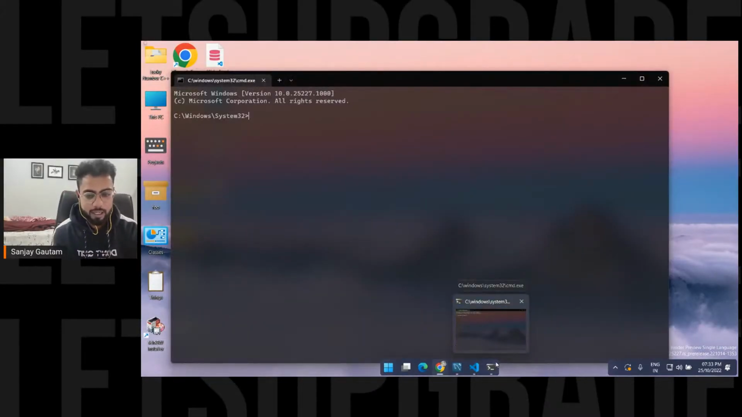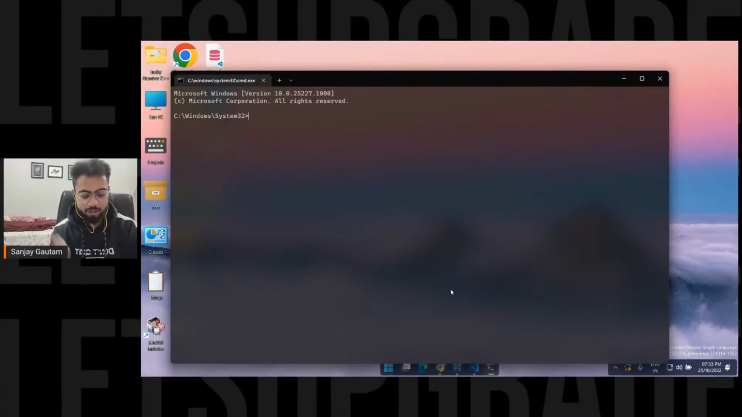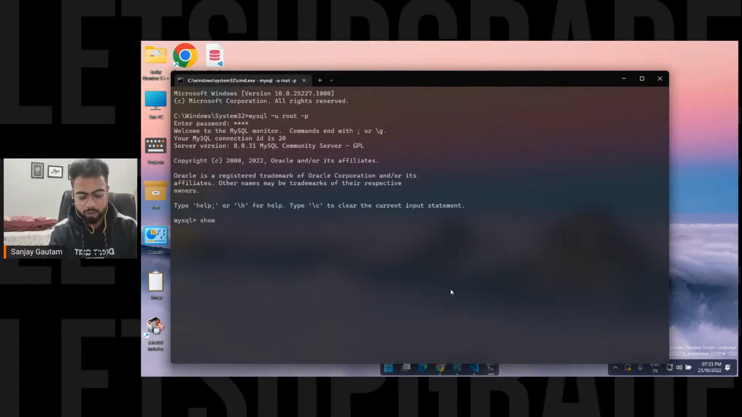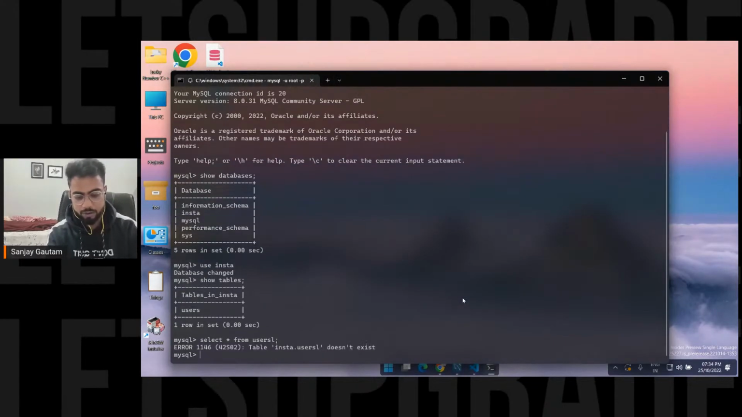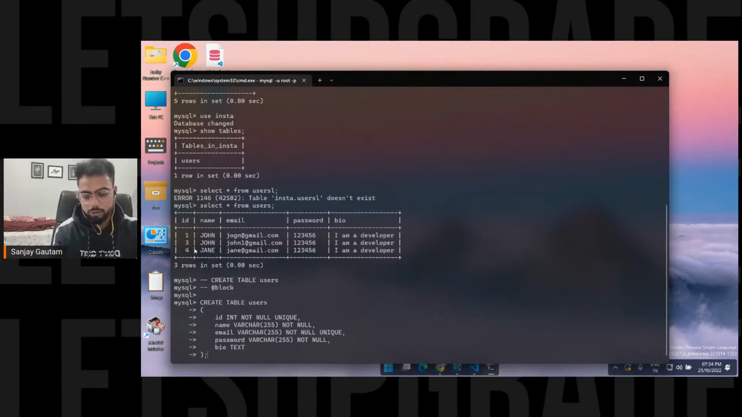Okay, so that's it. And if you're feeling super cool, you can work here with mysql -u root -p 1234, and work here as well. Now show databases, and use Insta here. Okay, show tables and select asterisk from users. So you can also work from here as well, if you want. So that's it for day 2, and I'll see you tomorrow.